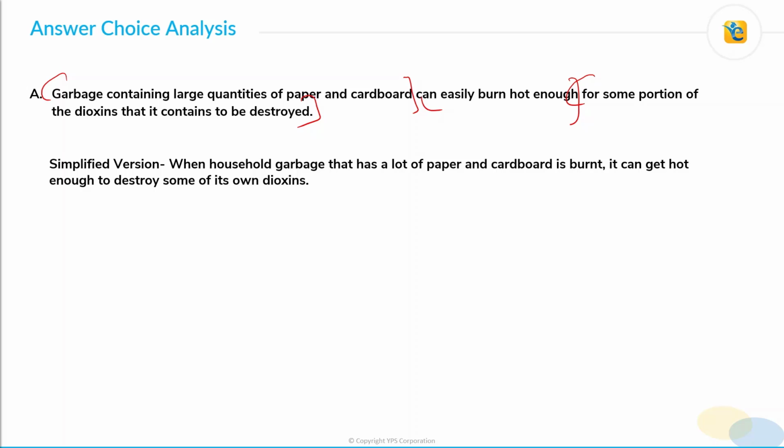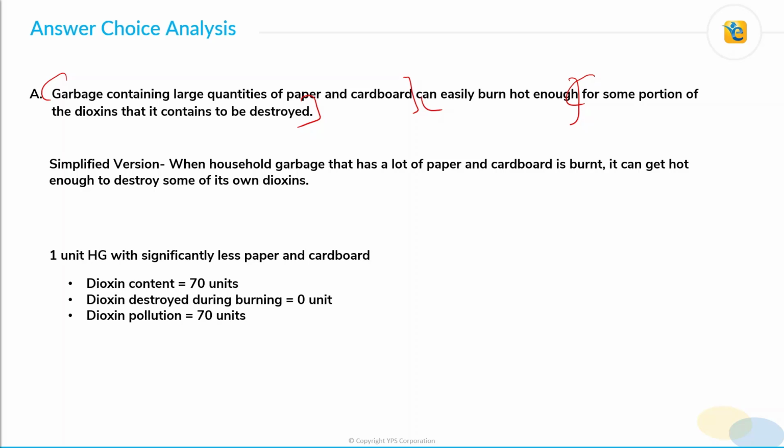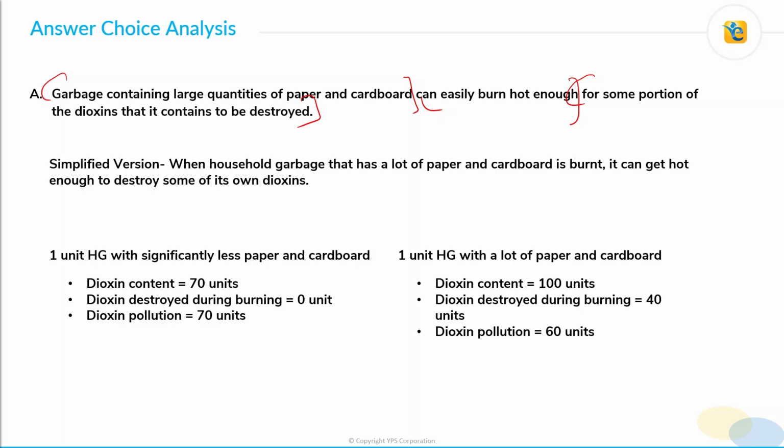Right, so for example, if we take 1 unit of household garbage with significantly less paper and cardboard, which is a scenario in line with what is expected after the new regulations have been implemented, let's say the dioxin content is 70 units. No dioxin will be destroyed during burning, so the dioxin pollution will be 70 units. Now, if 1 unit of household garbage with a lot of paper and cardboard is burned, then as per choice A, let's say the dioxin content is 100 units, and dioxin destroyed during burning is 40 units. So the dioxin pollution is 60 units.